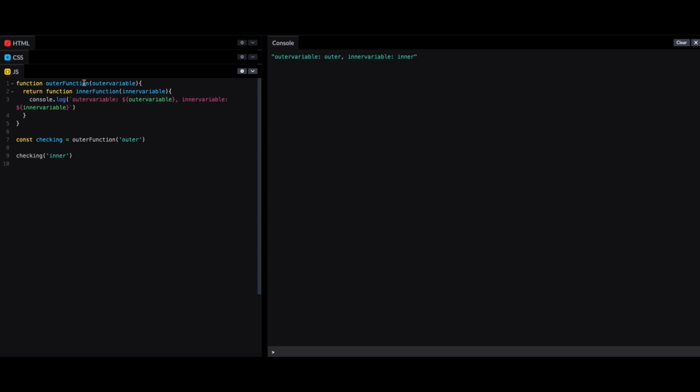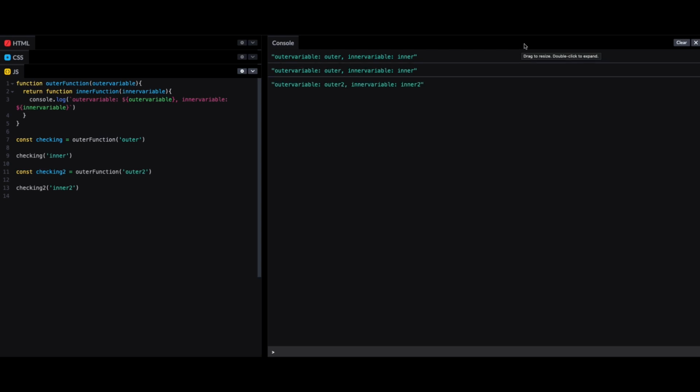This checking will have the inner function, and this inner function will have access to the scope, the outer variable which was declared for this one. So let's say there are multiple, let's say I'm asking, so const checking 2. Yeah, so right now you see both, this function particularly holds it.